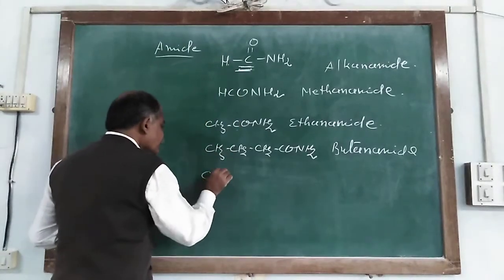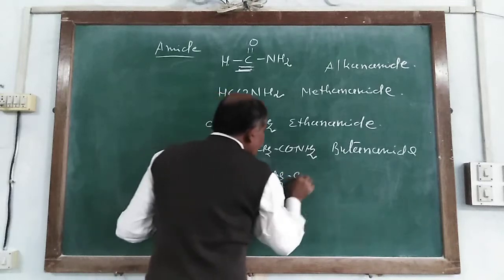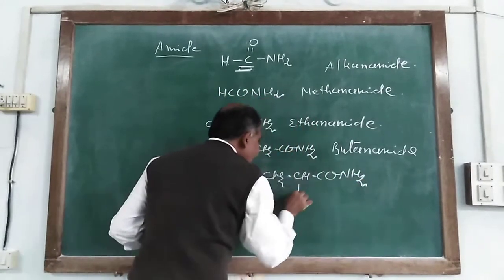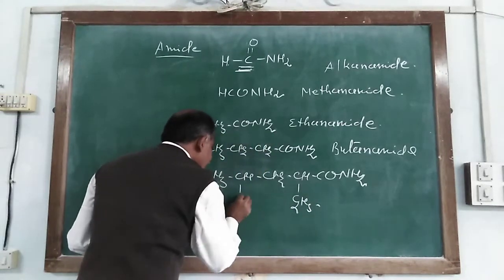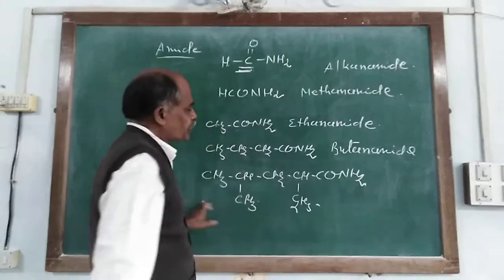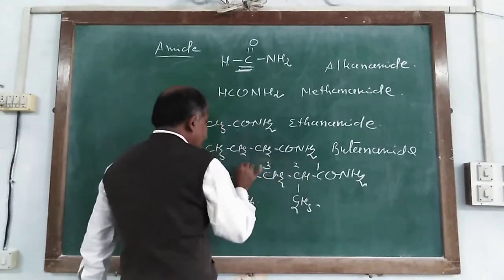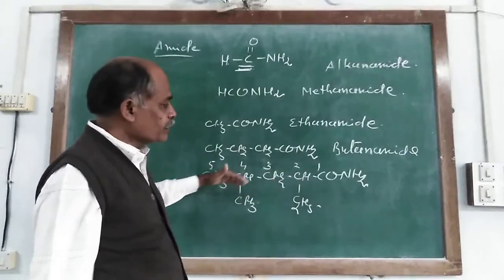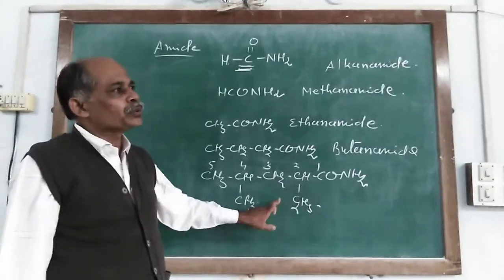Similarly, you have CH3CH CH2 CH CONH2, and here it consists of C2H5, and here it consists of CH3. First of all we choose the chain 1, 2, 3, 4 and 5, so it is pentanamide. But in pentanamide there are two substituent groups, and the two differ.